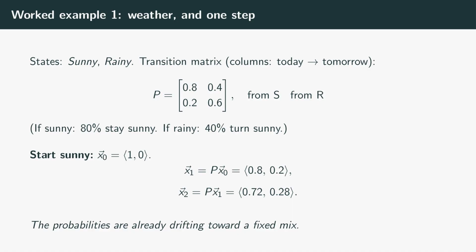Now suppose today is definitely sunny, so the starting vector is 1, 0. One step, multiply by P to get 0.8, 0.2, an 80-20 split just as the first column promised. Take another step, multiply again, and get 0.72, 0.28. Notice the drift. The probability of sun is sliding down from 1 towards some in-between value, and the probability of rain is climbing. The distribution is visibly converging toward a fixed long-run mix, which we will now compute exactly as an eigenvector.